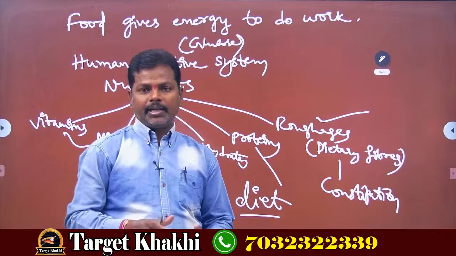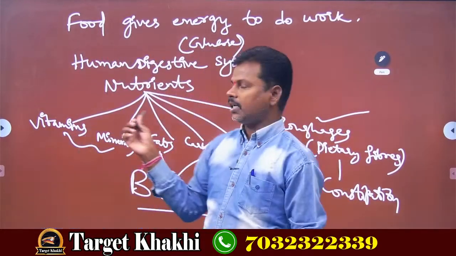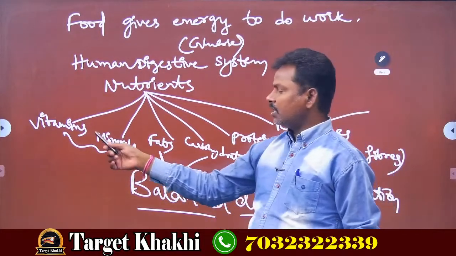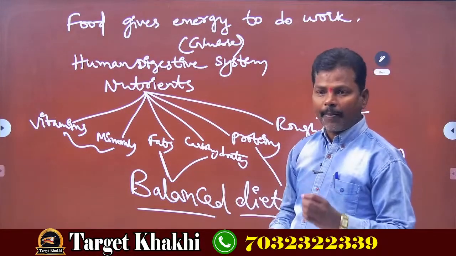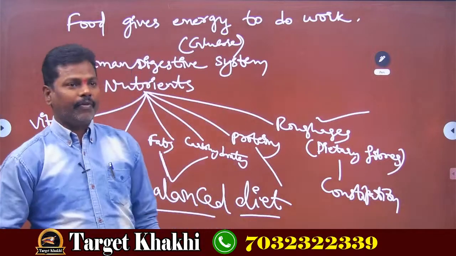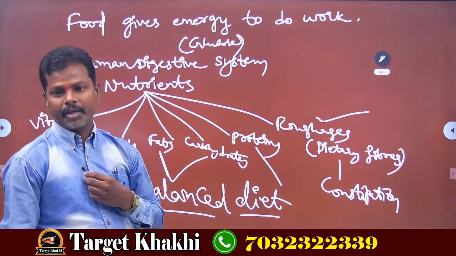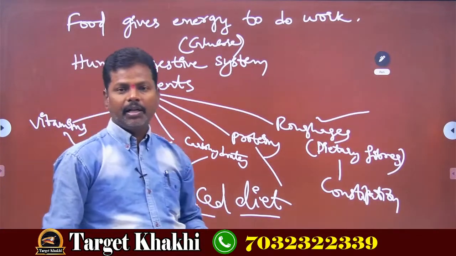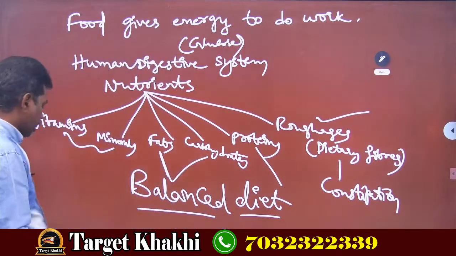Once again, the food which contains the nutrients needed by our body in proper quantity is called a balanced diet. If we maintain a balanced diet, then no disease will occur to our body, and we are healthy and safe, and we are active daily. We can do any work, we can walk, and we can do any exercise also. Understood? Next.